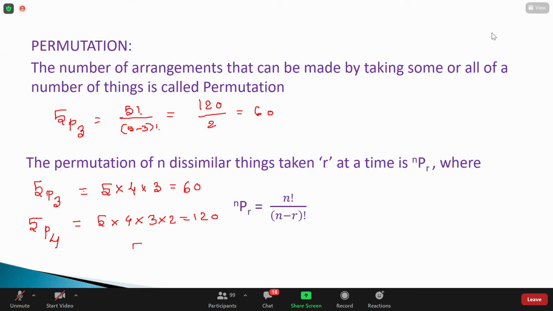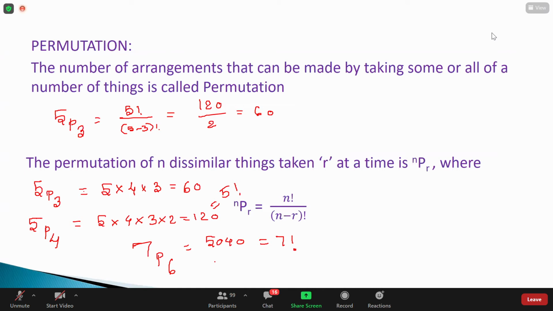Now, suppose I give the value of 7P6, what should the value be? 5040. Very good. So guys, you need to understand the meaning: 7P6, if I write 6 elements in descending order, I get 5040. Guys, will you agree this value is equal to 7 factorial or not? Yes, sir. Even 5P4 is also equal to 5 factorial, right? Yes or no, guys? Yes, sir.